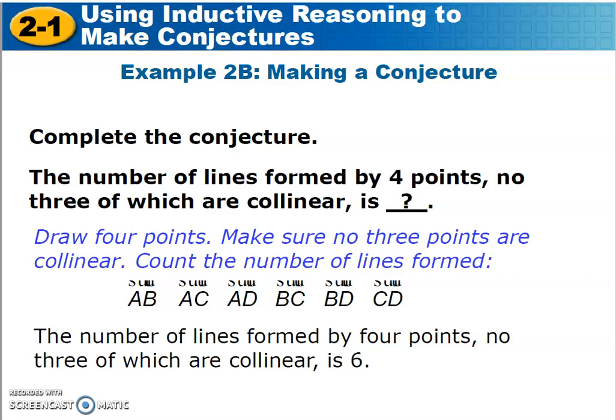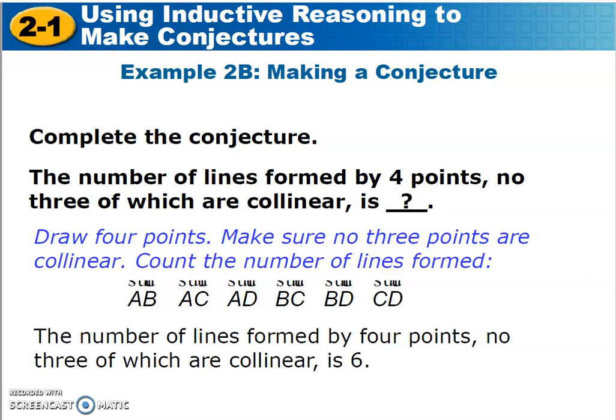Here's another example. Same thing. I want you to try to think of a pattern, use inductive reasoning, look for a pattern, see what you observe, and then use that in order to formulate your conjecture or your conclusion. The number of lines formed by 4 points, no 3 of which are collinear, is blank. So on my paper, I need to put 4 points, and 3 of them cannot be on the same line. So I'm going to draw my 4 points, make sure that no 3 are on the same line, and then count the number of lines that are formed.